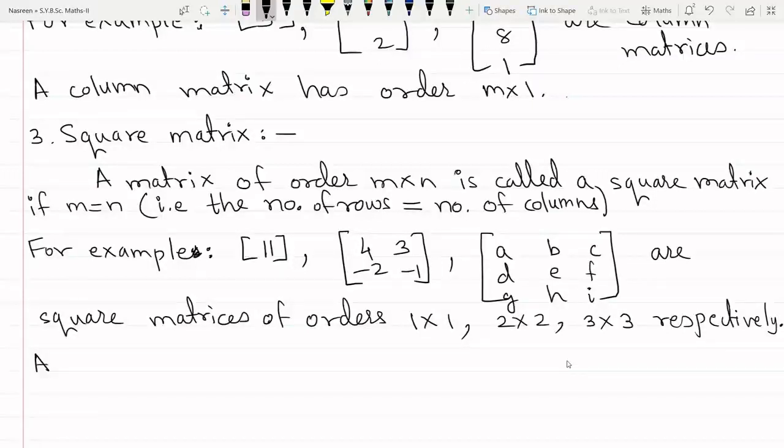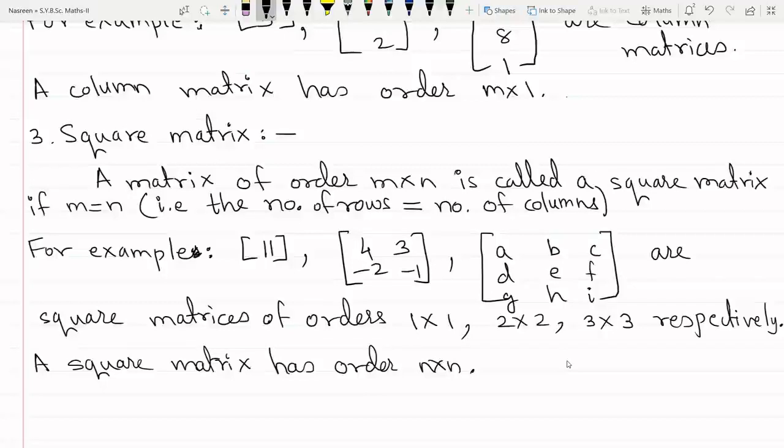A square matrix has order n by n. The number of rows and number of columns are the same, so we call the order of a square matrix n cross n or n by n.